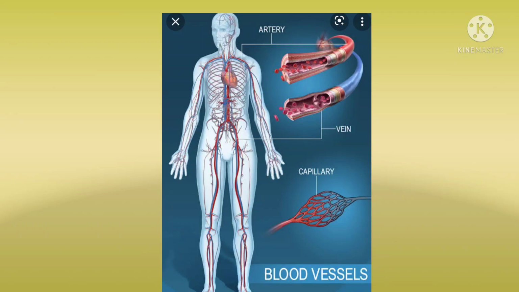Okay, children, in 1574, an Italian doctor, Girolamo Fabrici, was studying veins in the leg. Veins, as we already know, are vessels which bring deoxygenated blood from body parts to the heart.